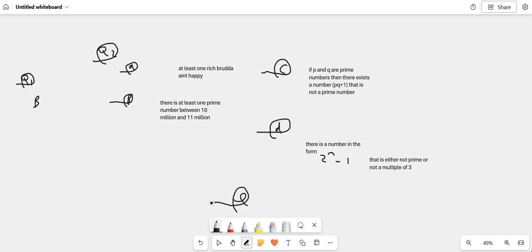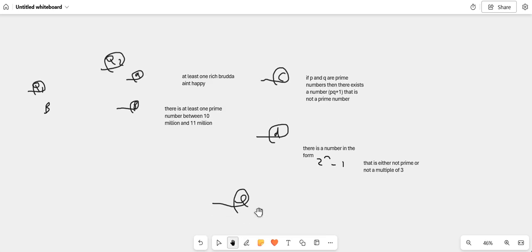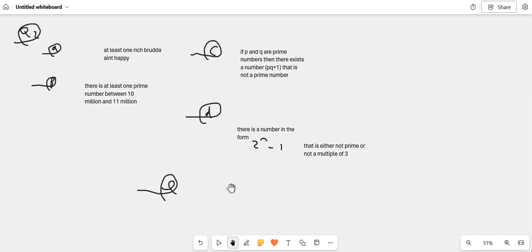E is saying at least one of the above four statements is true. So if he's saying at least one of the above four statements is true, I can't say all of the above four statements is true because that would include what he's saying. At least one is true. So we can't say that as the opposite. The opposite to what he's saying would be that none of the above statements are true.